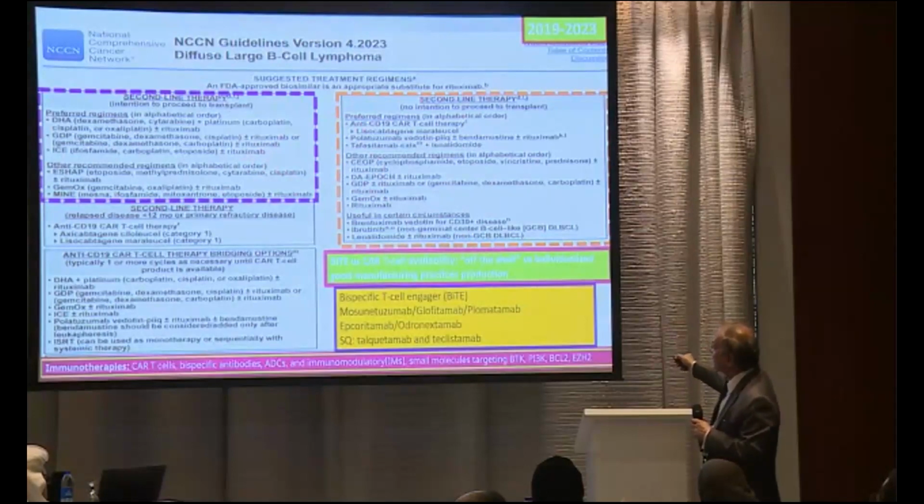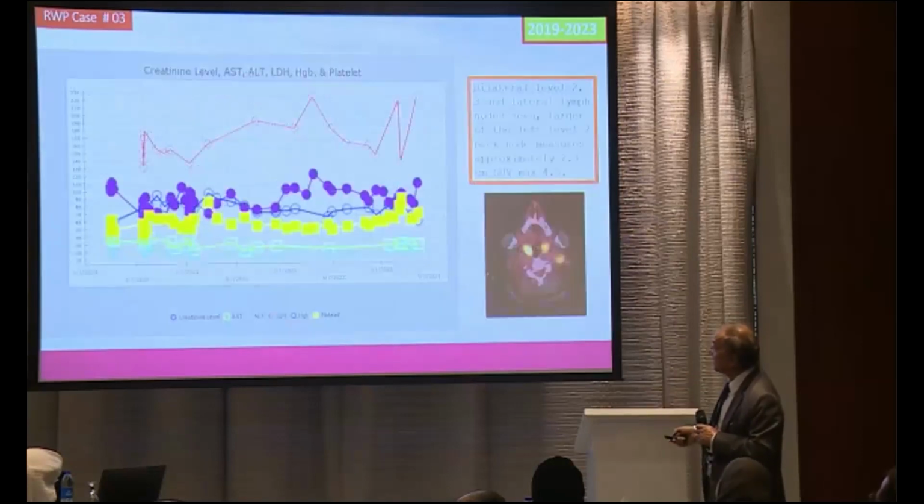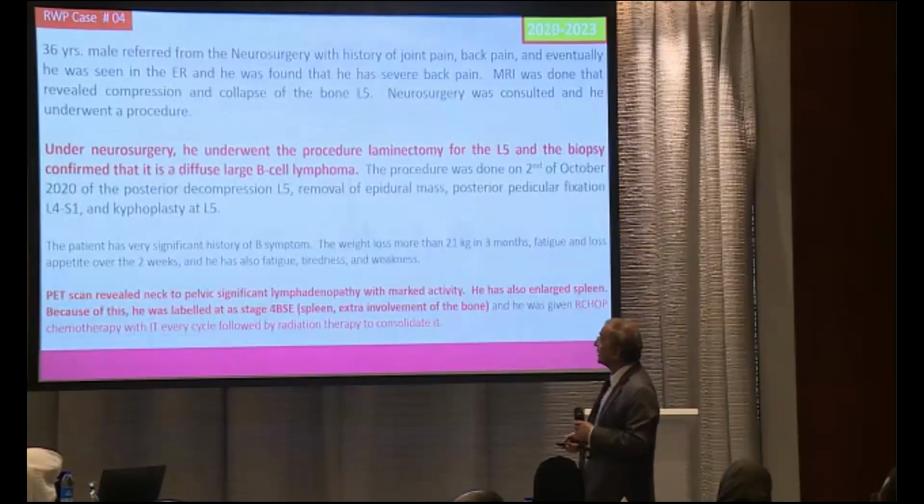So what are the choices here? CAR-T cell is not available, Pola-BR is available, TEFA and Lena is not available. So we chose this one in this patient. I started this recently, and she has almost finished 2 cycles now. And this is the whole summary of the patient: 5 cycles of R-CHOP. After 4 years, again, disease came back. Now Pola-BR, and decompensated hepatitis C as well. This is the journey our third patient traveled.